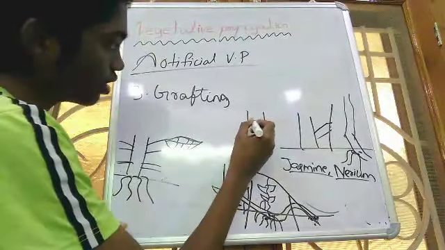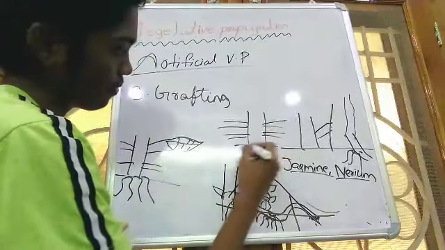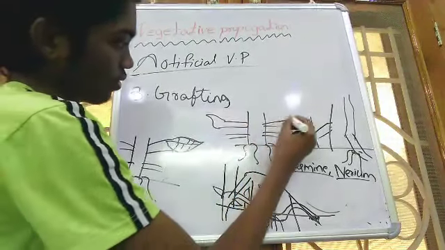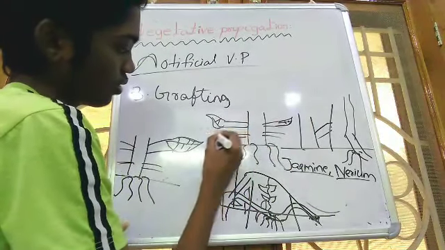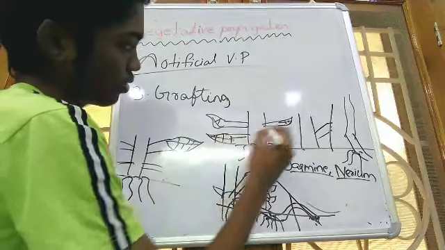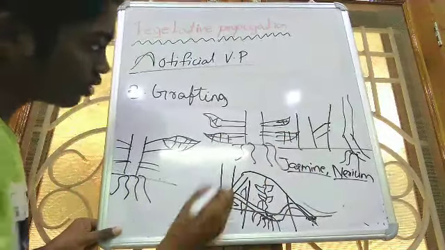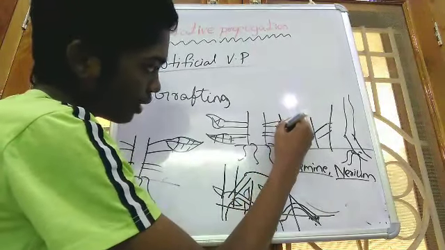Both are very different, not familiar. So grafting process means they will cut the stem of the one plant.